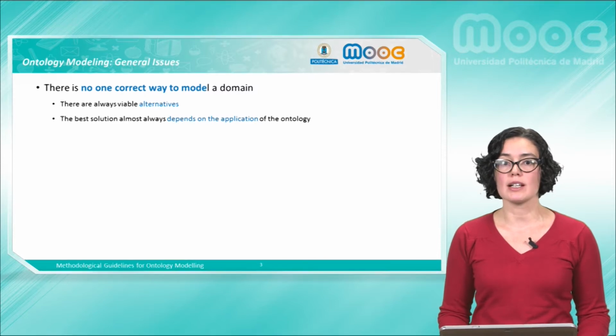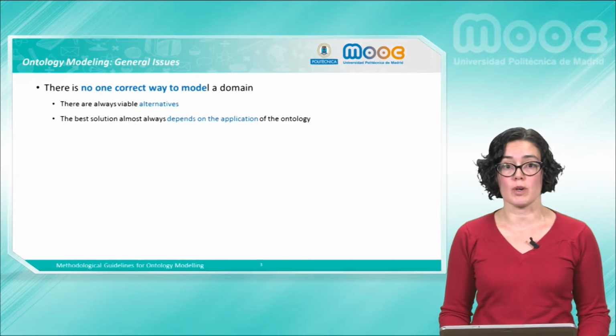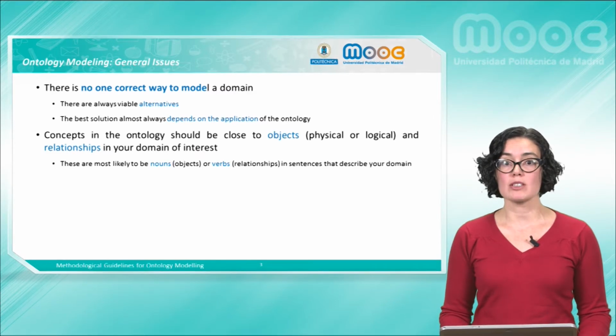Now, we show several issues to be considered during the ontology conceptualization activity. There is no single right way to model a domain. That is, there are always alternatives. The best solution almost always depends on the application that you have in mind and the extensions that you anticipate. Here, there is a relation with the ontological requirements. The elements of the ontology should be close to physical or logical objects and relationships in the domain to be represented.